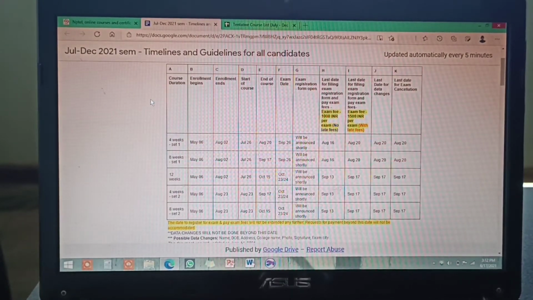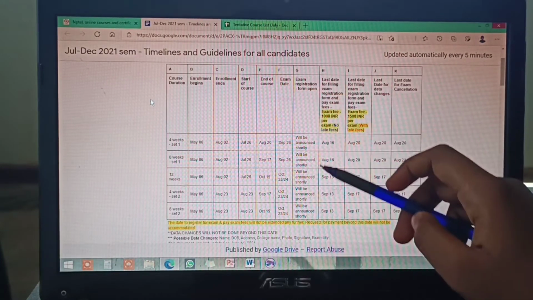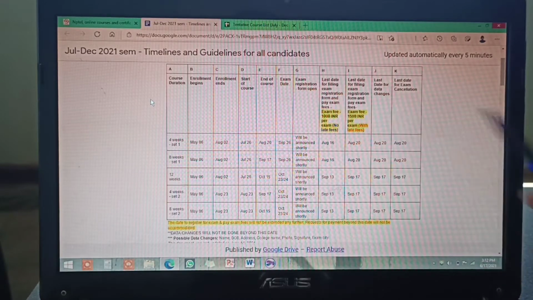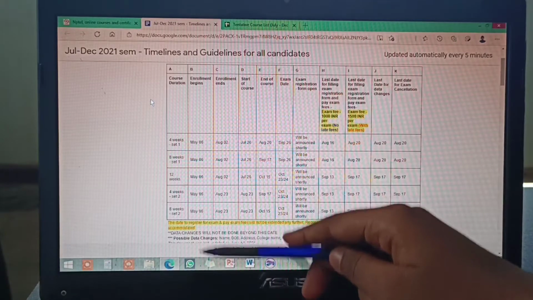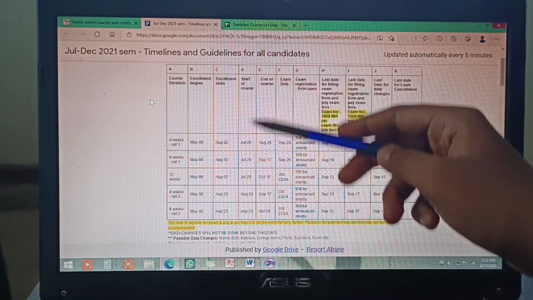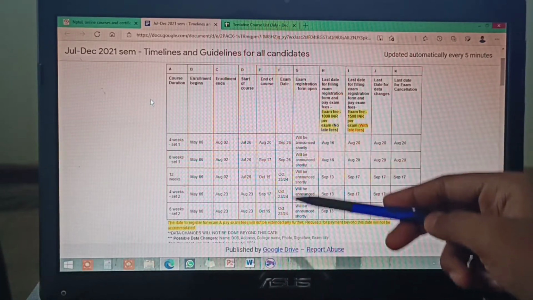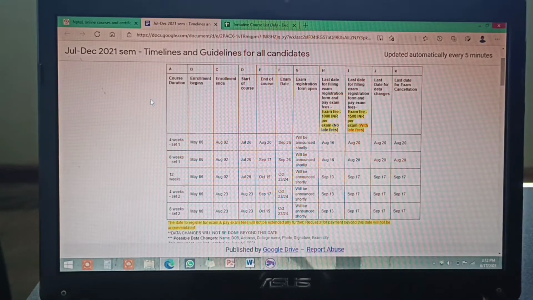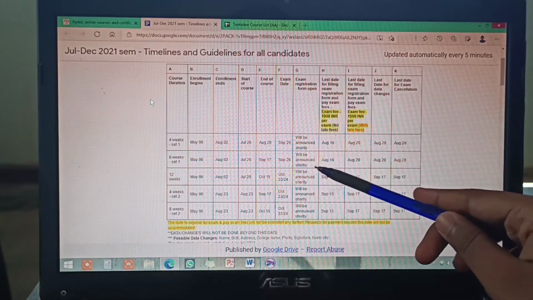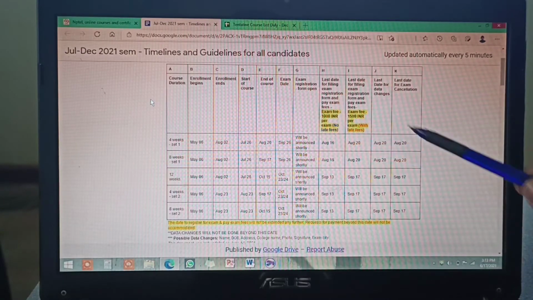So here exam registration is not open yet. You can see this exam registration form open, right? Course duration, enrollment begins, enrollment ends, start of the course, end of the course, exam date, exam registration open. So it is not yet announced, it will be announced shortly. So here you will see, you have to check this. Don't keep it as a download, don't download and keep it.